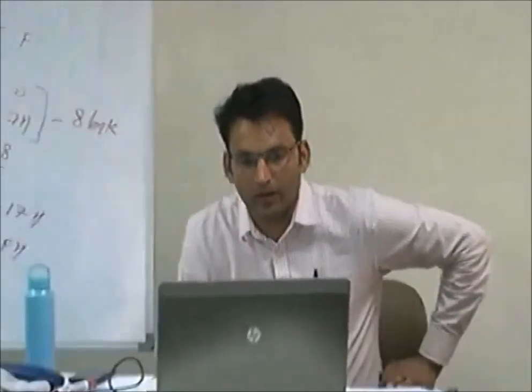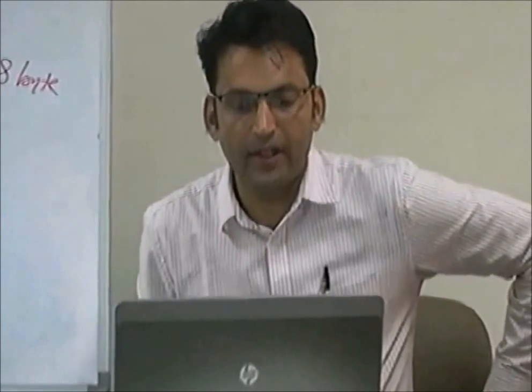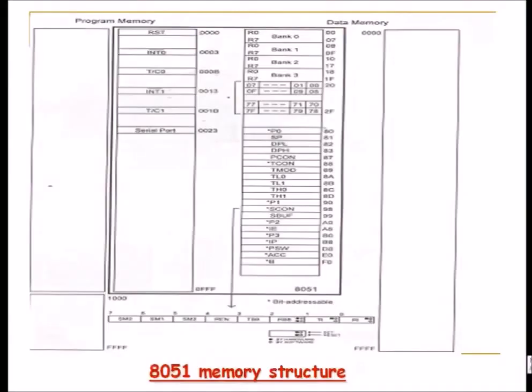There are different special function registers here: port 0, stack pointer, DPL, DPH, PCON, the power control register, TCON, the timer control register, TMOD, the timer mode register, and then SCON, the serial control register, SBUF, and port 2, each with different addresses. Interrupt enable. There are different registers stored inside this RAM area, which is 128 bytes long.